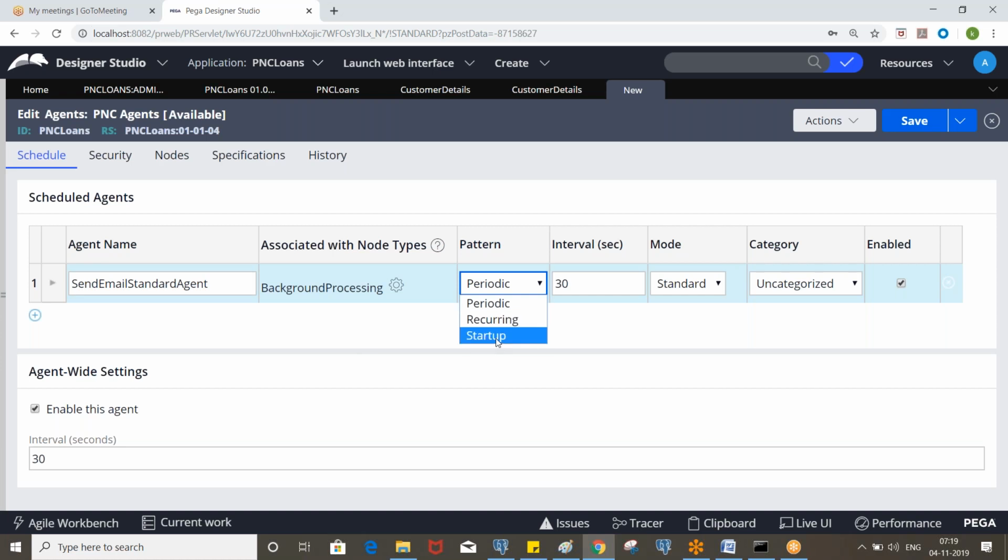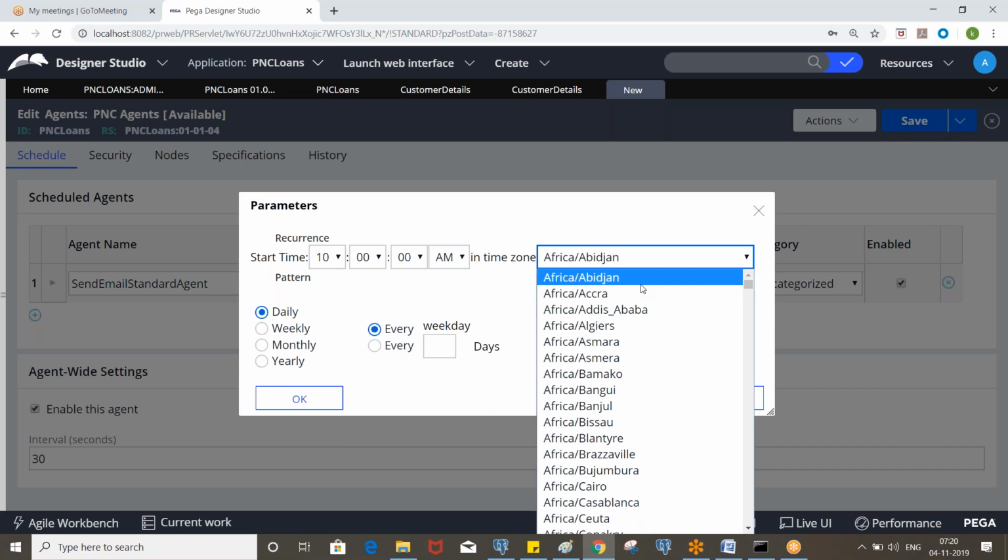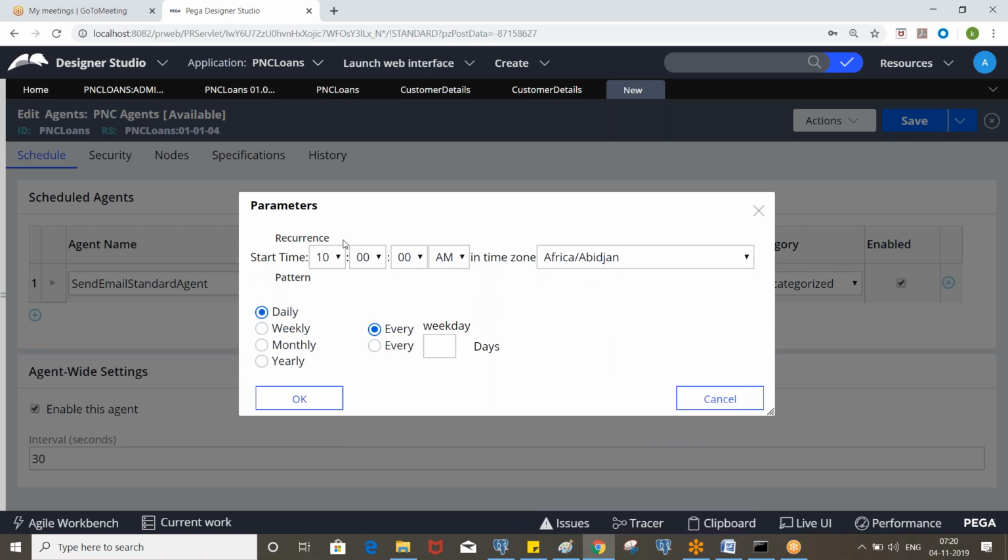Startup means it will execute only when the server starts up, and then recurring, right? So daily, weekly or monthly you can execute like this, and you have the time zone also, okay? So I want to execute daily, let's say 10 a.m. Pacific time. So you need to select that time zone, and it will send an email based on that.